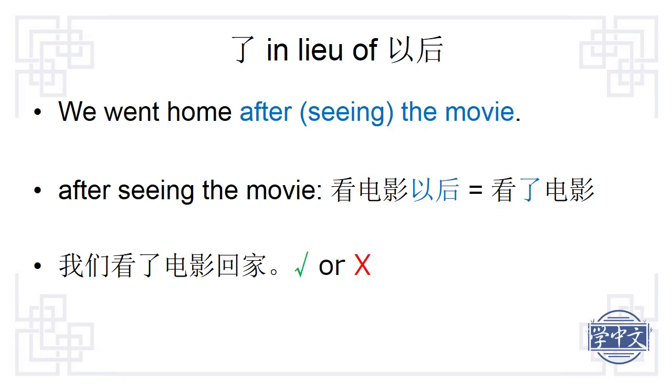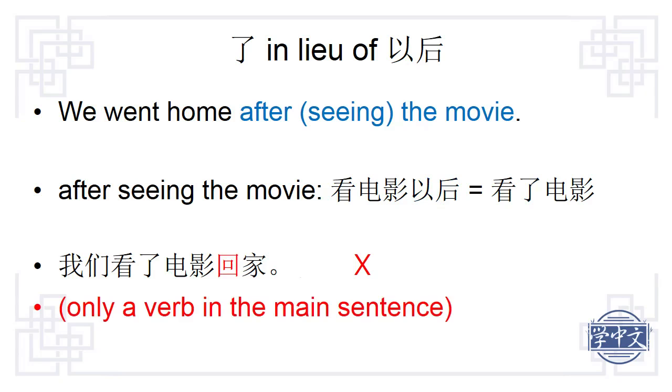So, can we say 我们看了电影回家? This sentence is not quite right, because in the main sentence, there is only a verb, 回. We need to put something before the verb, 回.